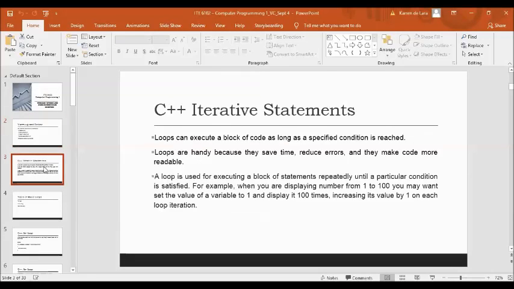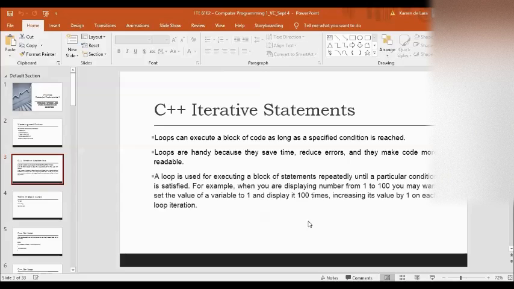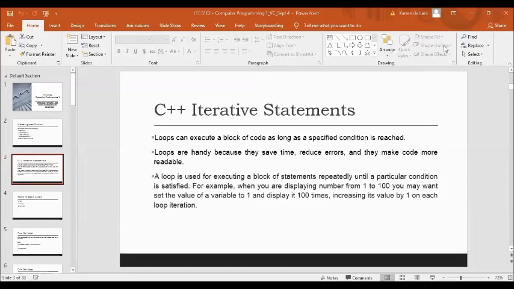So now let's proceed with our main topic for today, which is the C++ iterative statements. In computer programming, iterative statements or looping are used to repeat a block of code. For example, we wanted to show a message 100 times. Instead of writing the print statement 100 times, we can use a loop.